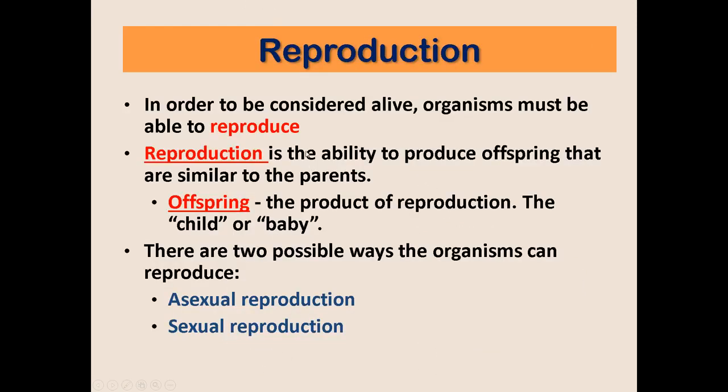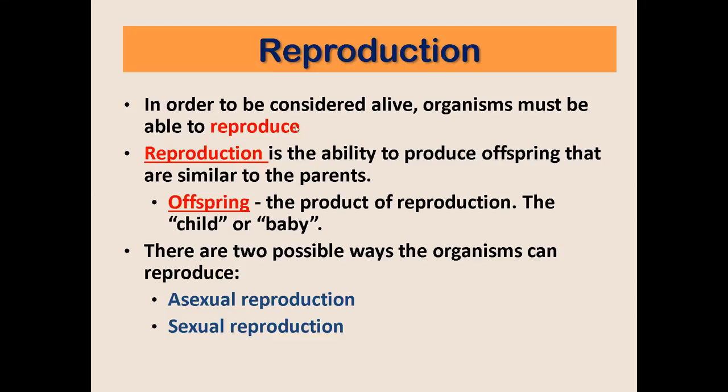In order to be considered alive, organisms must be able to reproduce. Remember that reproduction is the ability to produce offspring that are similar to the parents. Offspring is the term for the product of reproduction. It is sometimes called child or baby.